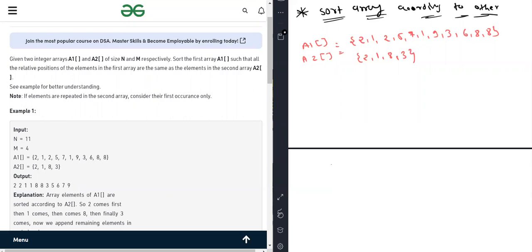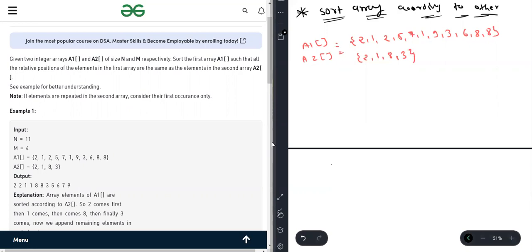Okay. So now what are the steps that we should follow to solve this problem? As we know, first we have to maintain the count of the elements and we have to maintain the order of the elements. And we have to know one thing: if an element is common, then only can we find its position from A2.